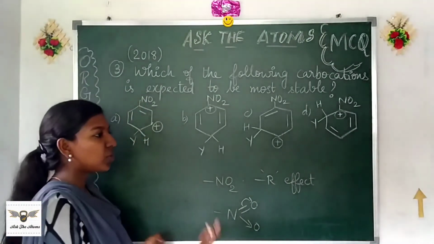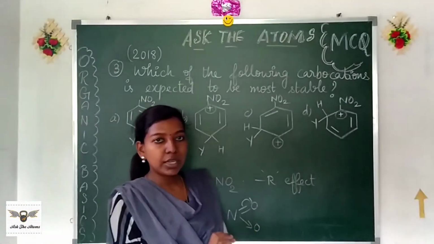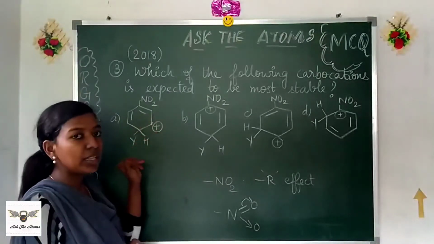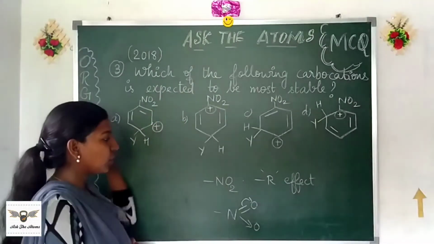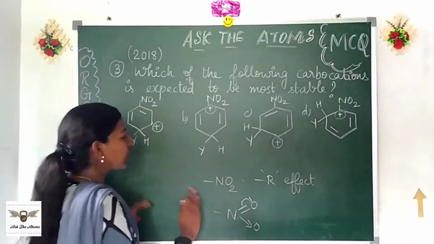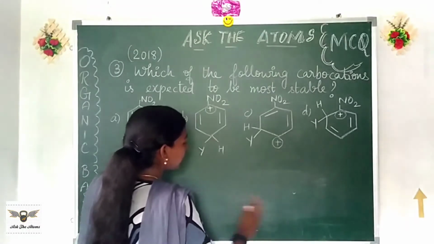Now, when you have drawn the kind of resonance that happens in nitrobenzene, then you would understand where the charges would fall. That is where the negative charge or the positive charge in the ring would fall. We had already discussed it. I would quickly show you, without much explanation, how to draw that sort of resonance.